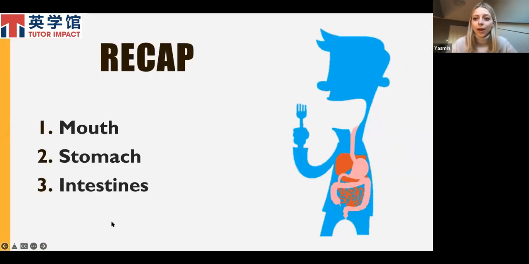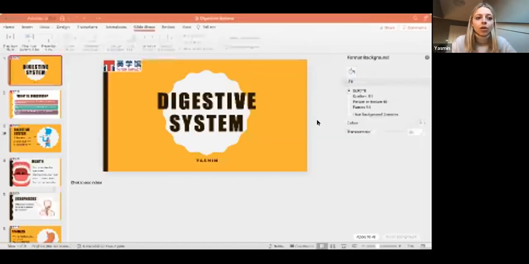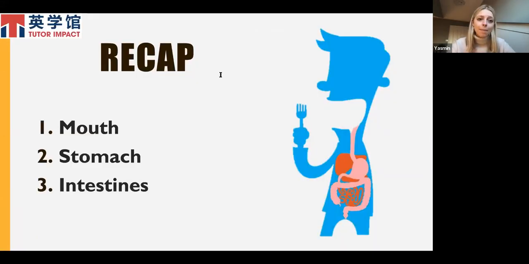So we're now just going to do a quick recap of the processes that we have just discussed. Obviously we started with the mouth. As you will be able to remember, this is where the food is first broken down into other substances. So that is the teeth breaking it down through mechanical chewing, and the teeth cut and crush the food and mix it with saliva, making it soft and easy to swallow. It then goes from the mouth, down the esophagus and into the stomach.